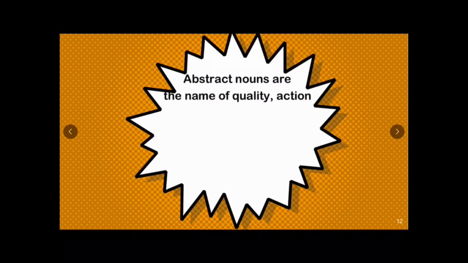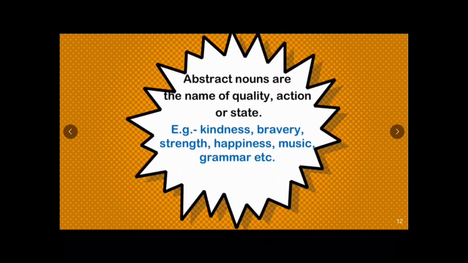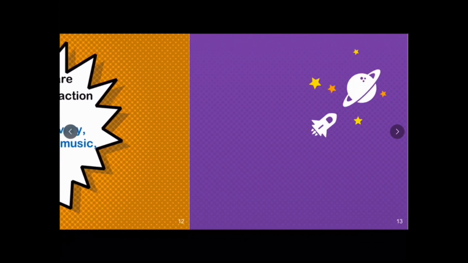Abstract nouns are the name of a quality, action, or state. For example, kindness, bravery, strength, happiness, music, grammar. These are some examples of abstract nouns.